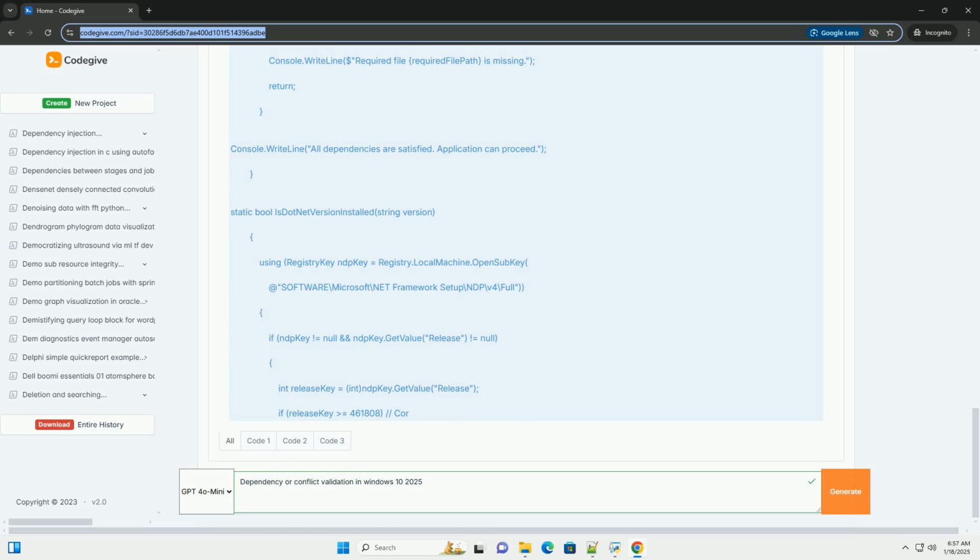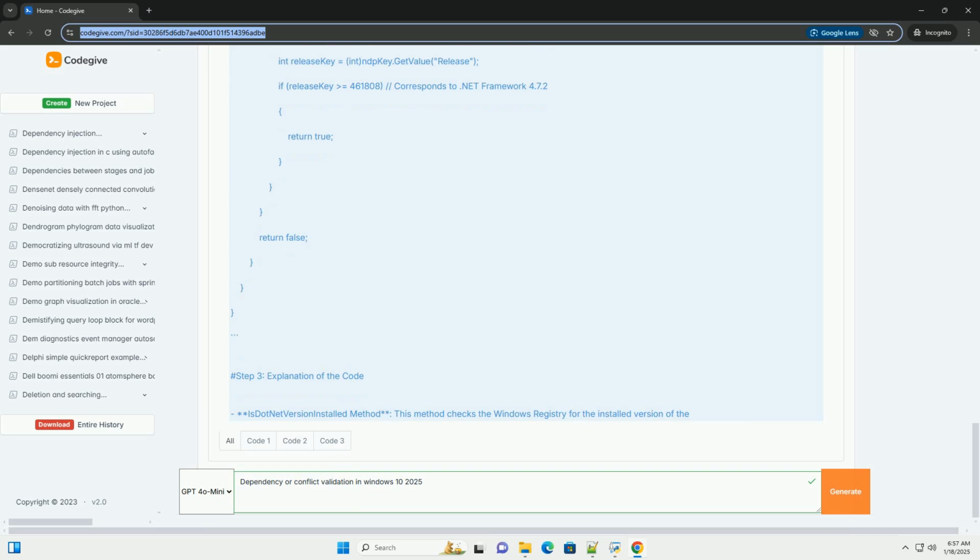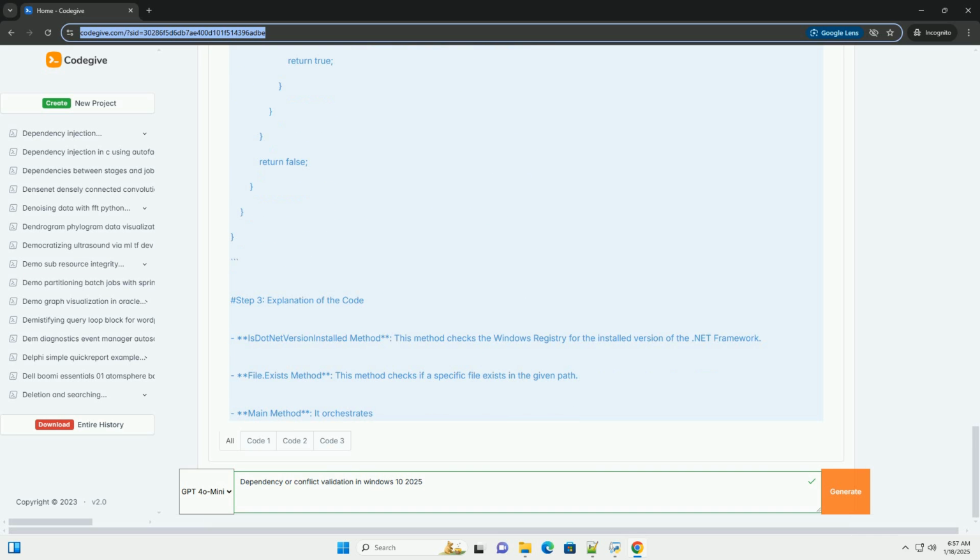Overview of dependency validation. 1. Dependencies. These are libraries or components that your application relies on to function correctly. If a dependency is missing or incompatible, the application might fail to launch or behave unexpectedly. 2. Conflicts. This occurs when two or more components that your application depends on cannot coexist. For example, if two libraries require different versions of the same dependency, this can lead to runtime errors.